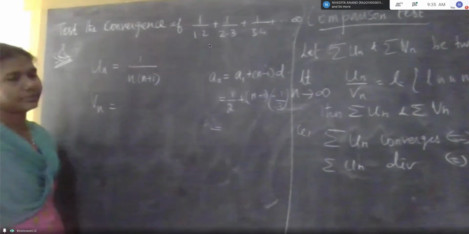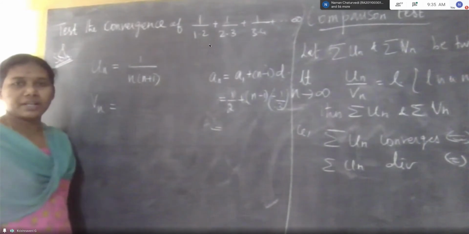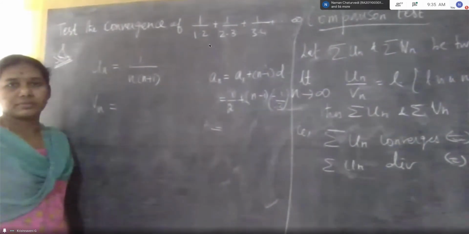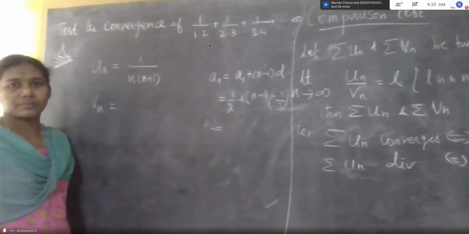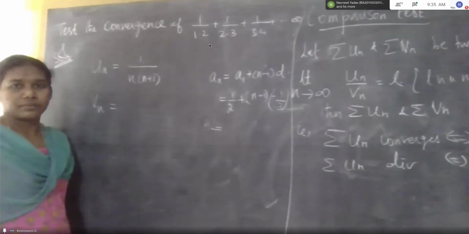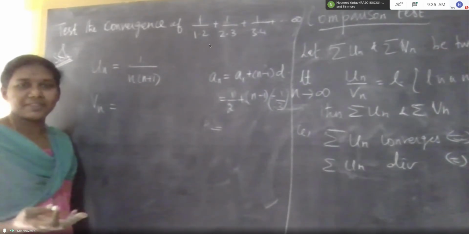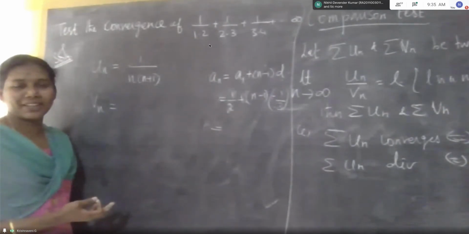Is there any rule to write Vn? If you know, say yes, otherwise please reply.